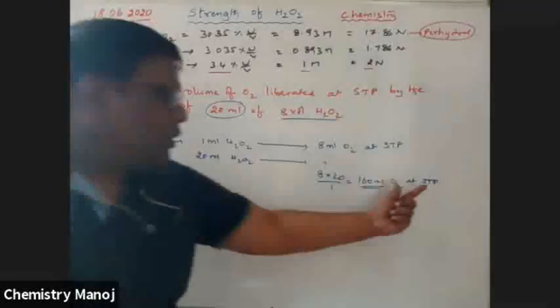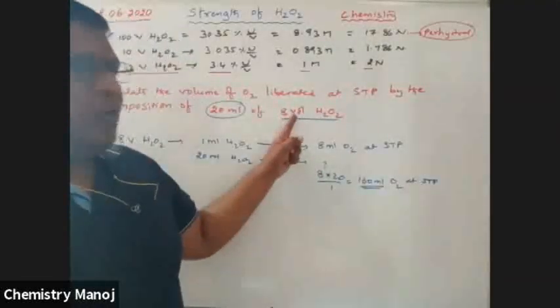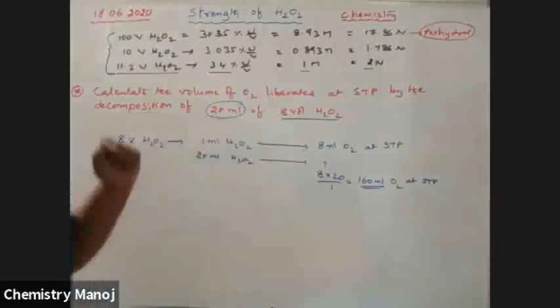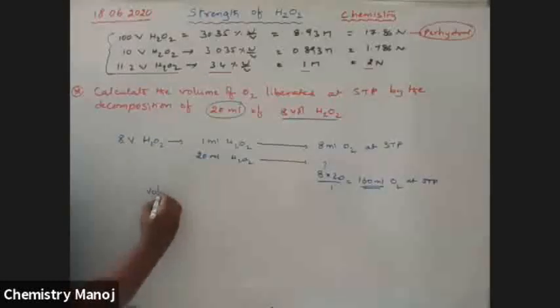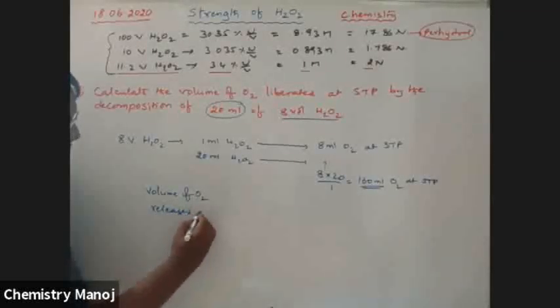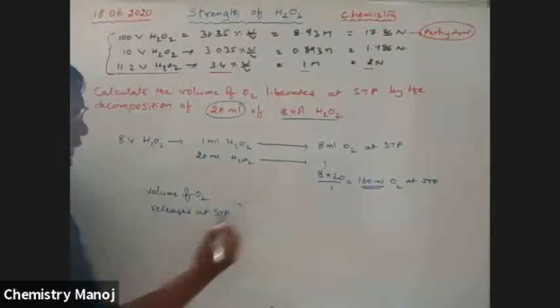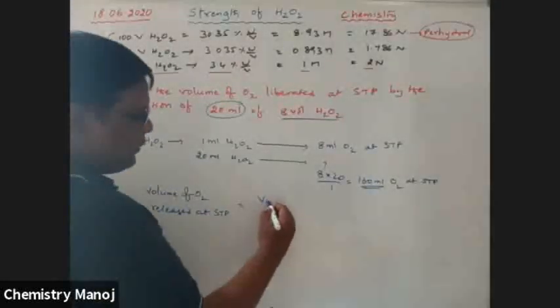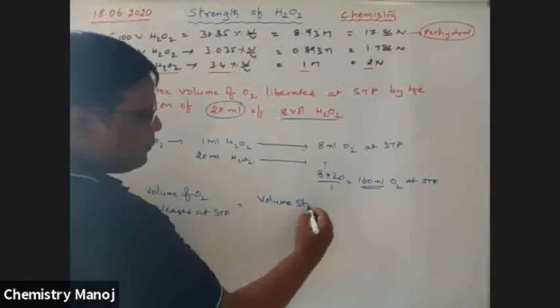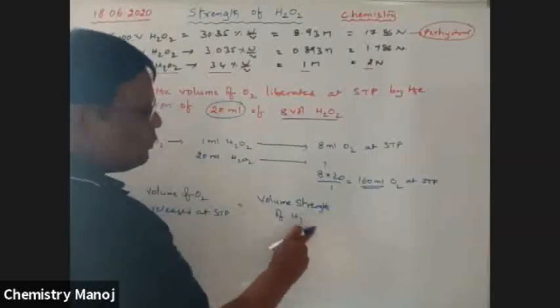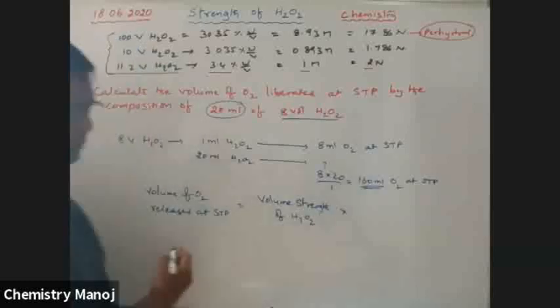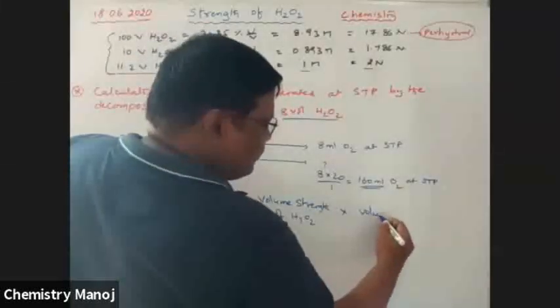How to get it? Volume of O2 liberated is equal to 8, the given strength, and 20, the given volume. Therefore, our formula is: volume of O2 released at STP is equal to volume strength of H2O2 into volume of H2O2.